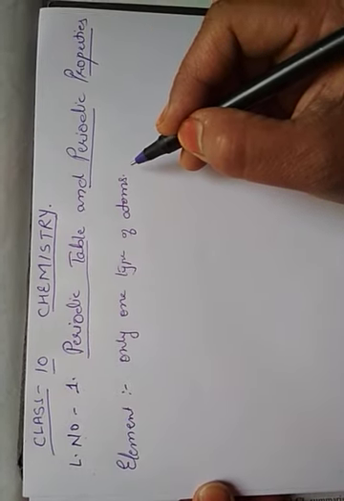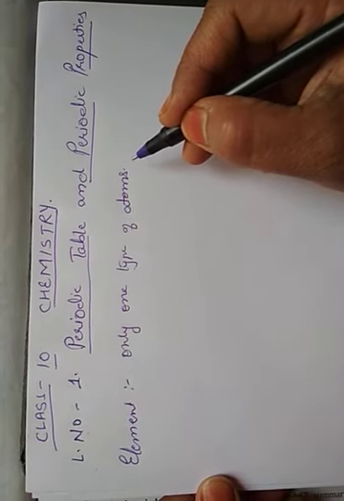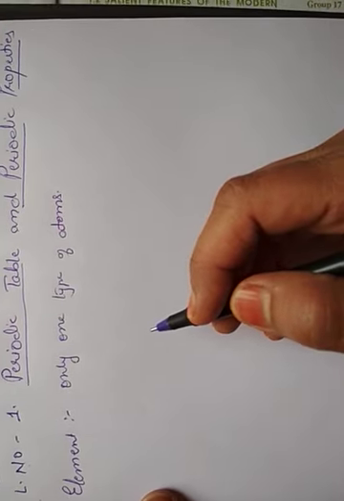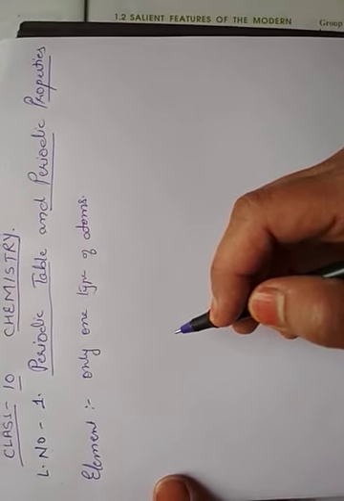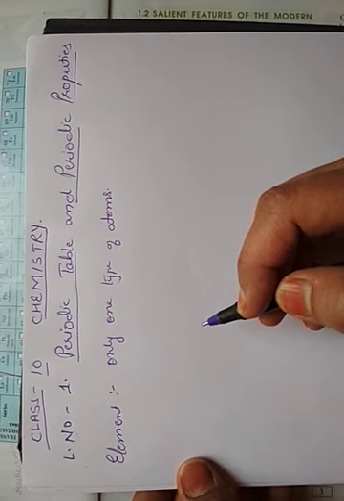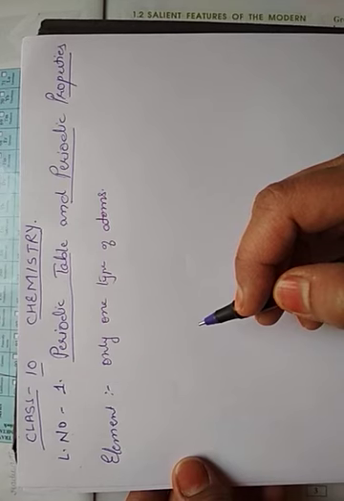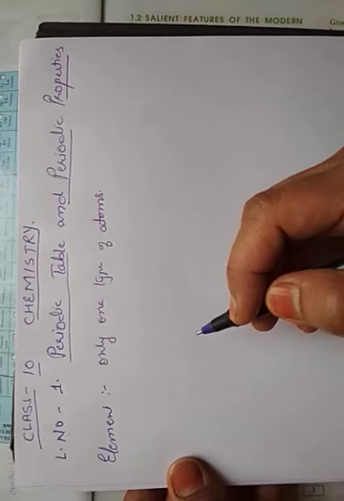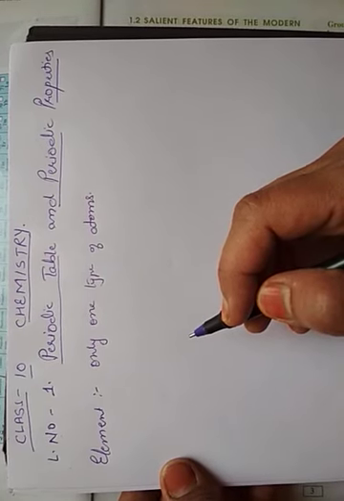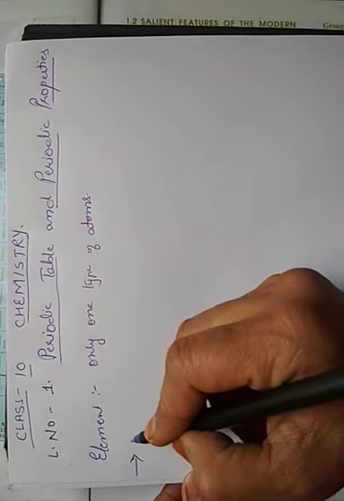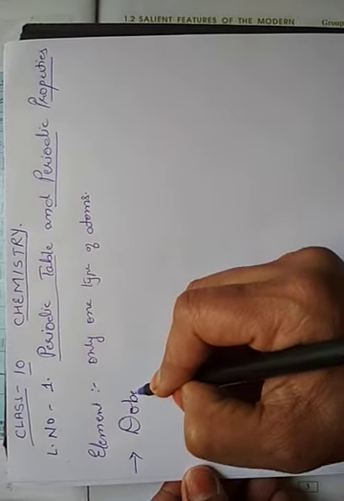Now, as day by day science discovered more and more elements, to study them in the best way and to utilize them in the best way, scientists realized the need to classify them, so that we can do their systematic study and put them to their best applications. For this, different scientists started different attempts. The very first attempt was by the scientist Dobereiner.